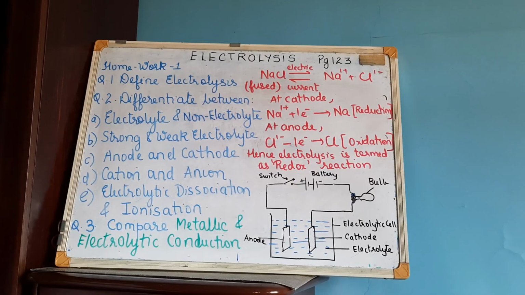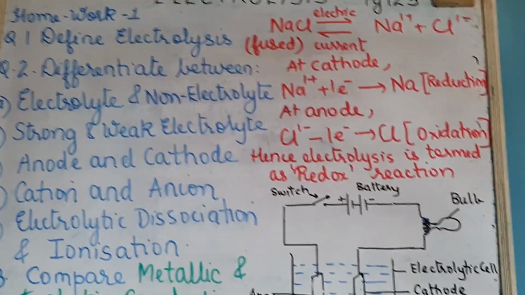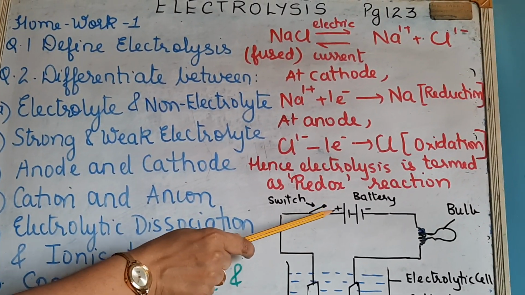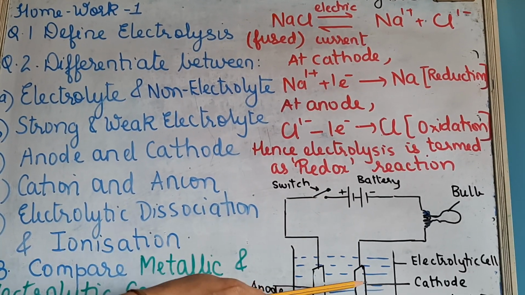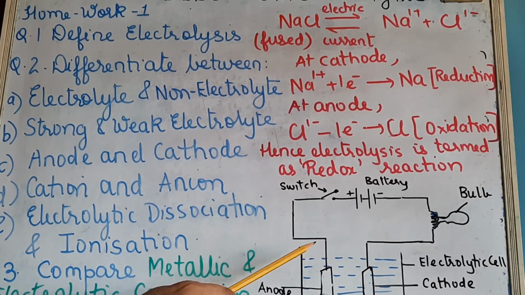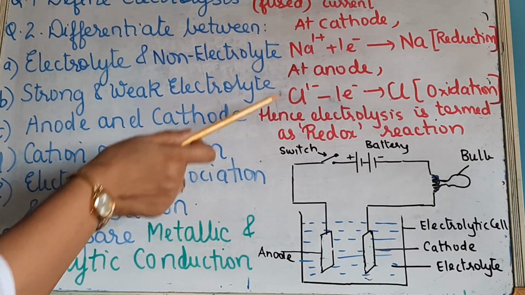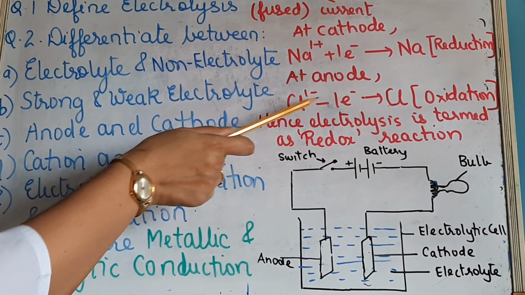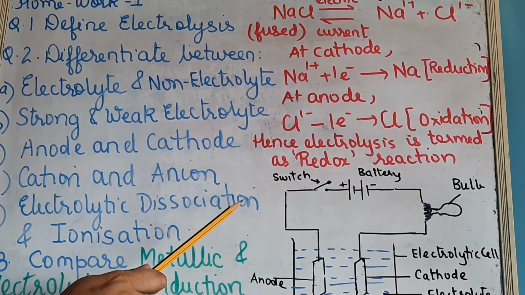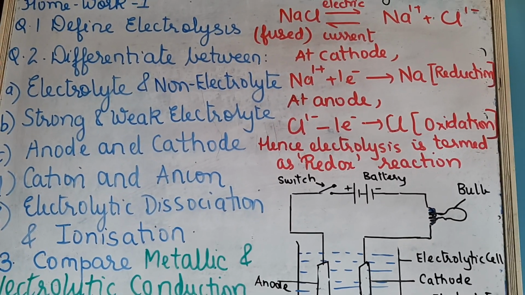Now coming to the next, that is anode and cathode. Okay, now anode, as you can see, they are electrodes. So anode is the electrode which is connected to the positive terminal of the battery, right? And cathode is the electrode connected to the negative terminal of the battery. Now you know that cations migrate to the cathode and anions migrate to the anode. So you can see here the anions are going to the anode and cations are going to the cathode. So your second point, you can write that the anions migrate to the anode and cations migrate to the cathode.